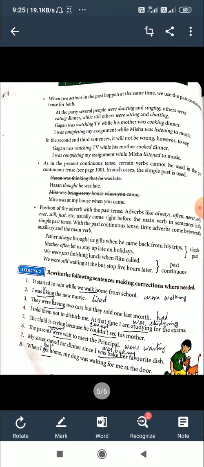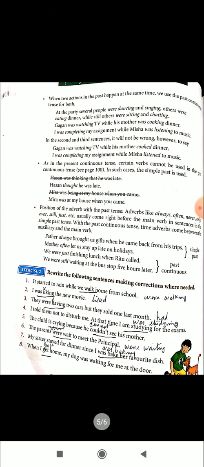Look at the next example. We were just finishing lunch when Ritu called. Just is the adverb we use between the auxiliary and the main verb: auxiliary were, then the adverb just, then finishing. We were still waiting: auxiliary were, still adverb, waiting main verb. So you do the exercises.